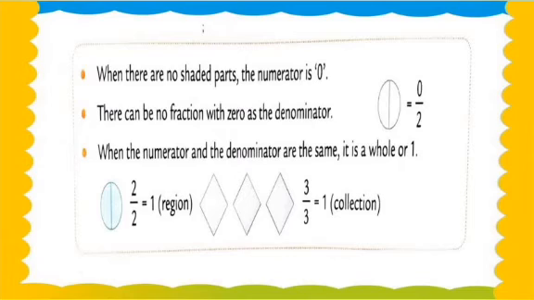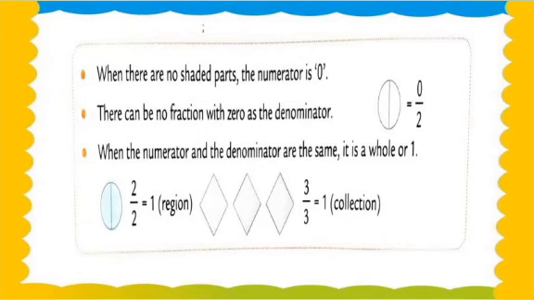Means, for example, 0 by 2 means 0 upon 2. When the numerator and denominator are the same, it's a whole or 1. Means what? Region 1. Any number divided by any specific number, we get the same answer. Or the same method for multiplication. Any number divided by the same number means 1, so we get 1. Understood, my dear students? So when the numerator and denominator are the same, it's a whole or 1.